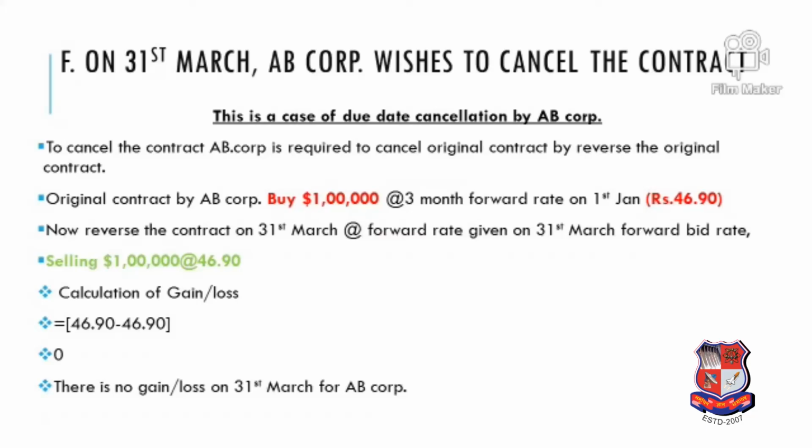So now the bid rate is 46.9. So buying at 46.9, selling at 46.9. So effectively there is no gain, no loss. The bank will charge 0 rupees to cancel the contract on 31st March from AB Corporation. And this is because on the last date the price is the same as the contract price. If it is different, then there could be gain or loss.